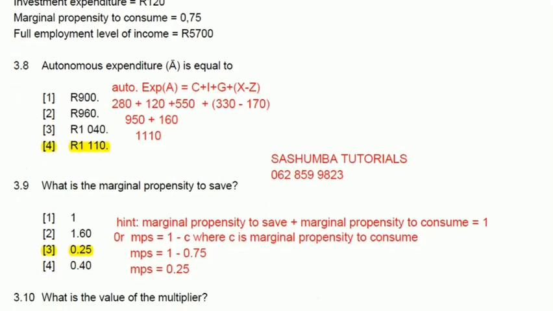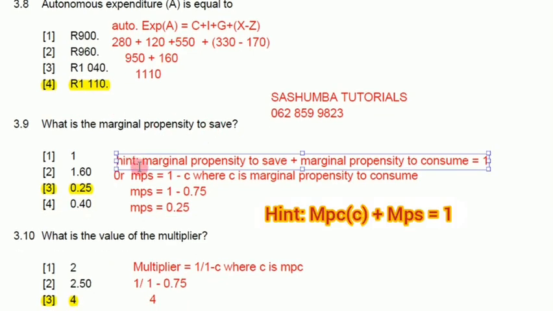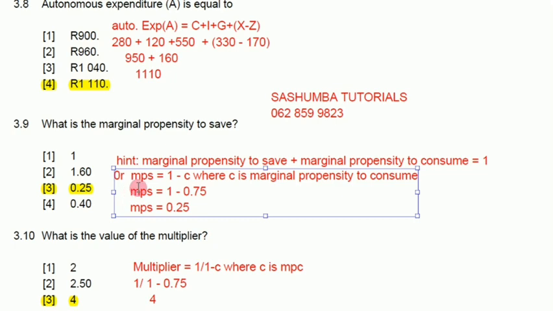That's the formula. So what is the marginal propensity to save? I've given you this hint that marginal propensity to save plus marginal propensity to consume gives you 1. Or you can say marginal propensity to save is equal to 1 minus marginal propensity to consume. You see?